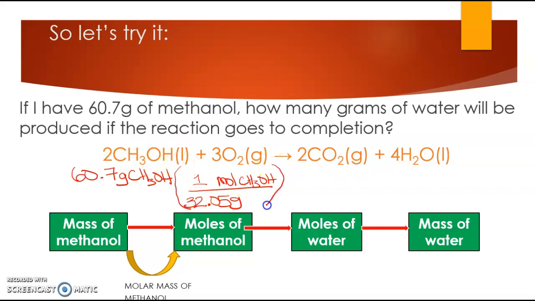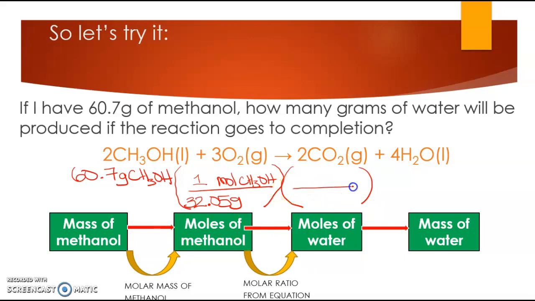But if I did, I would have answered the question, how many moles of methanol are in 60.7 grams? But that's not my ultimate goal, so I want to keep going. Now, I want to get into moles of water. So how do I do that? How do I make this step? This is where my molar ratios come in, the molar ratios from the balanced chemical equation.